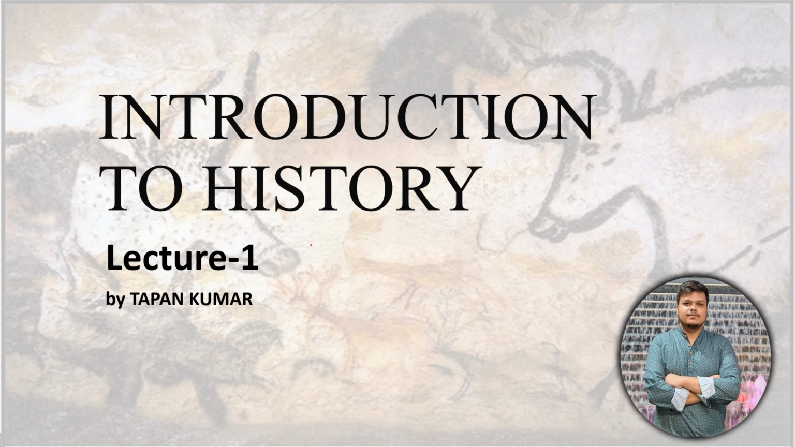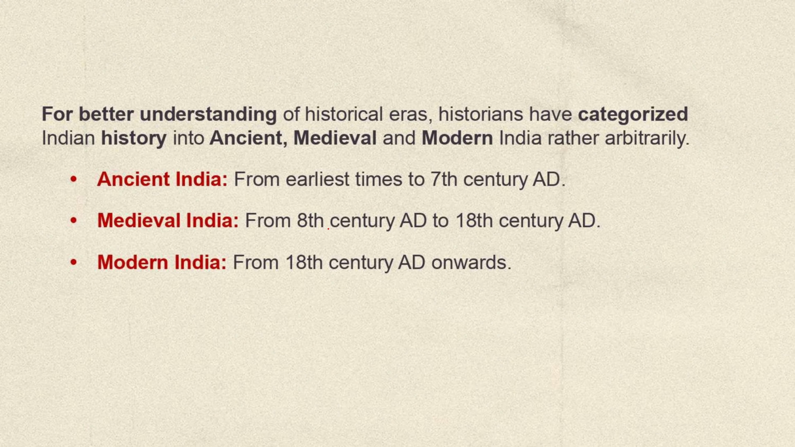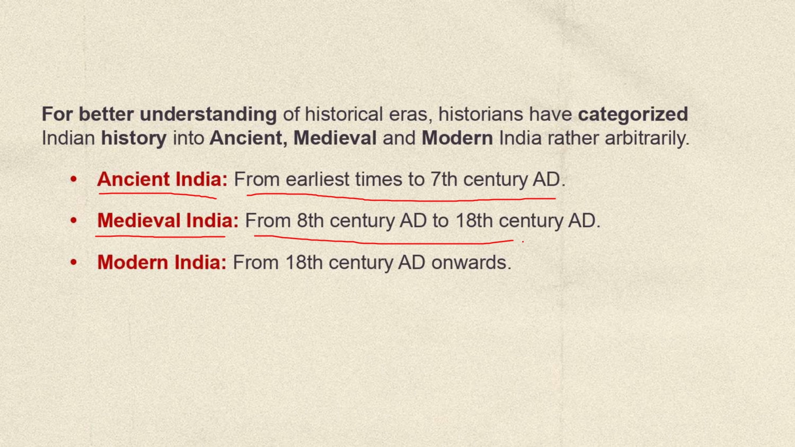In this video, I will be giving you a glimpse of what we're going to study in history. So let us start. We'll be studying mostly Indian history. The history of India is divided into three parts. Ancient Indian history, which starts from the earliest time till 7th century AD. Then medieval Indian history, which starts from 8th century AD to 18th century AD. And modern Indian history, which starts from 18th century onwards.